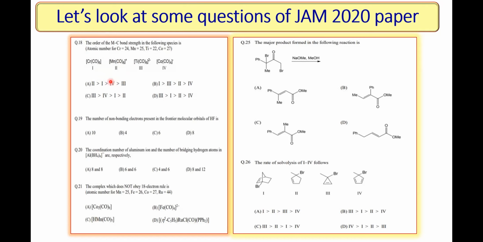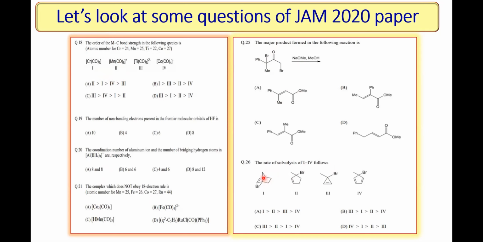You need to remember, as I have just been saying, that structures are very important, particularly in metal carbonyls, nitrosyls, number of bonds in that, etc. Then look at here, this is the 18 electron rule. This is based on the mechanism. This is again a question on rate of solvolysis. It looks simple, but this includes 2 to 3 aspects. Solvolysis means SN1 reaction.